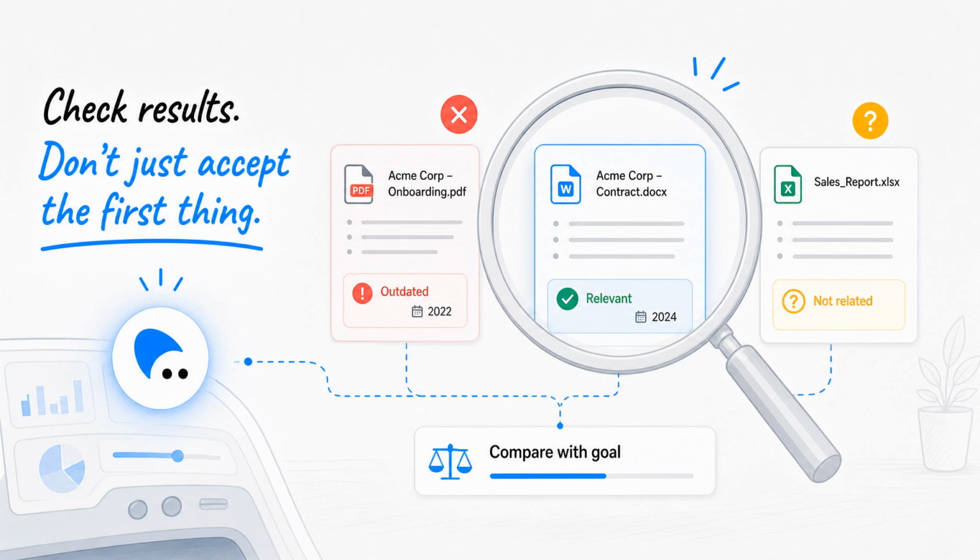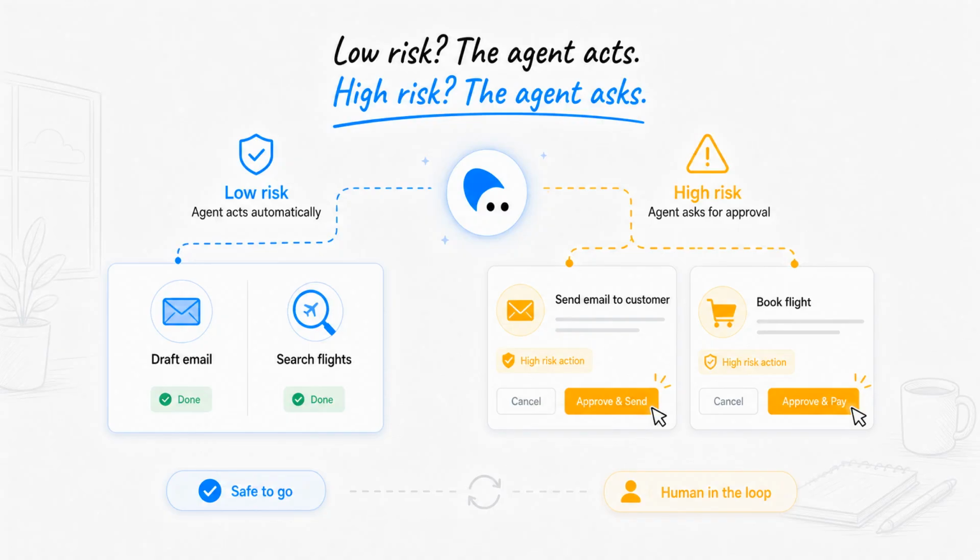An agent should not blindly accept the first thing it finds. It needs to compare the tool output with the original goal. If the file is old, incomplete, or unrelated, the agent should notice and choose a better next step. For low-risk work, an agent may act automatically. For higher-risk work, it should ask for approval. Drafting an email is usually fine.